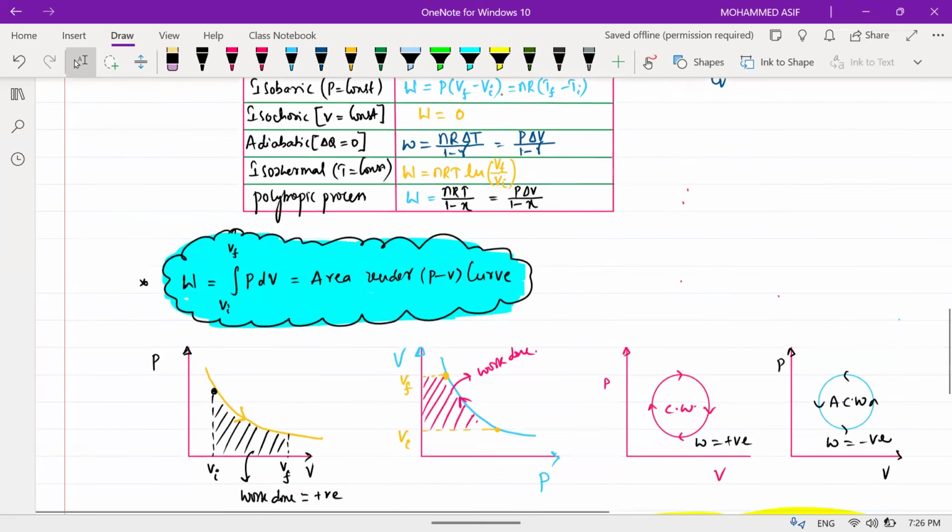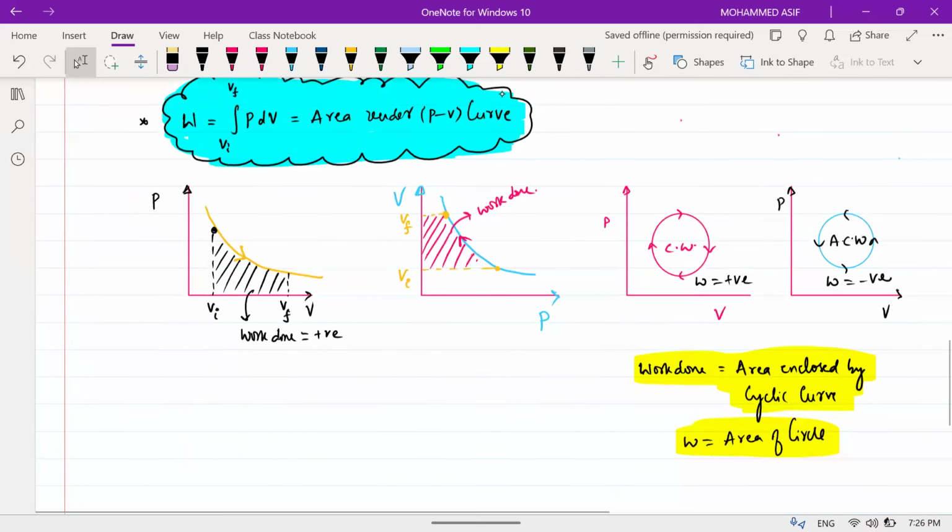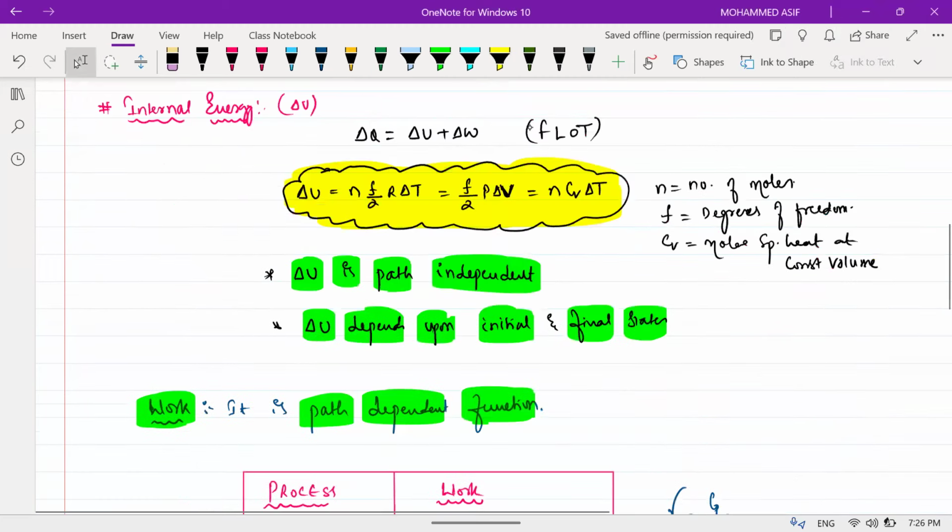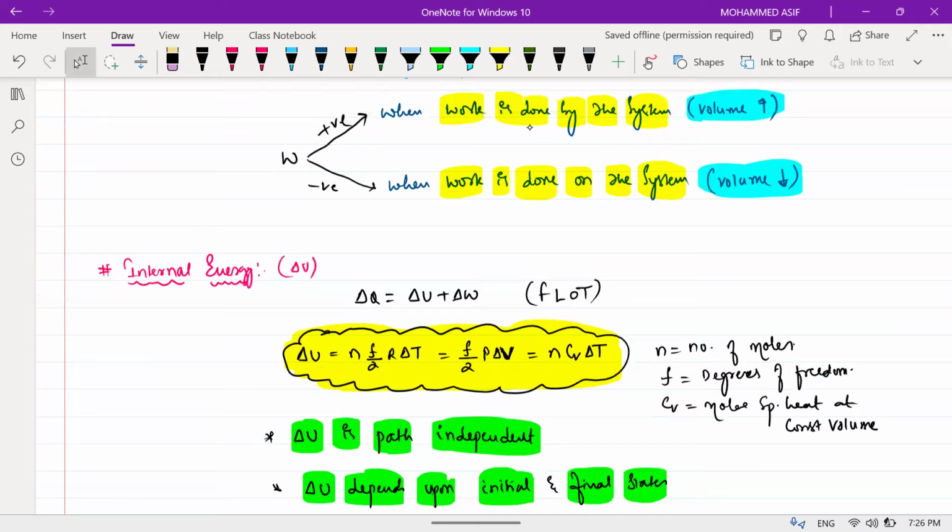How do you calculate the work done in this one, beta? Work done is equal to the integral of P into dV, or the area under the curve of P and V. Am I clear? Am I audible? Yes, sir. Sure. So I hope you got the two formulas there, beta.